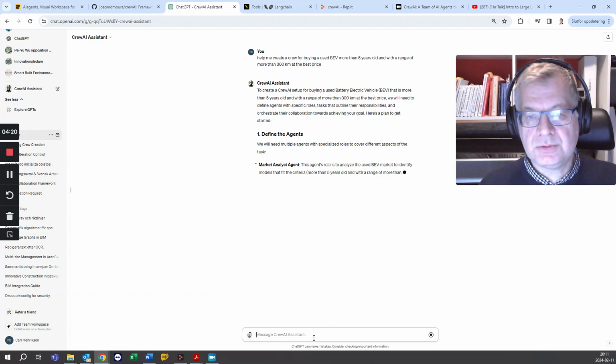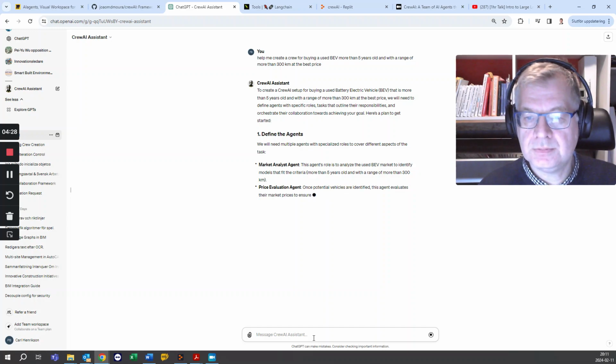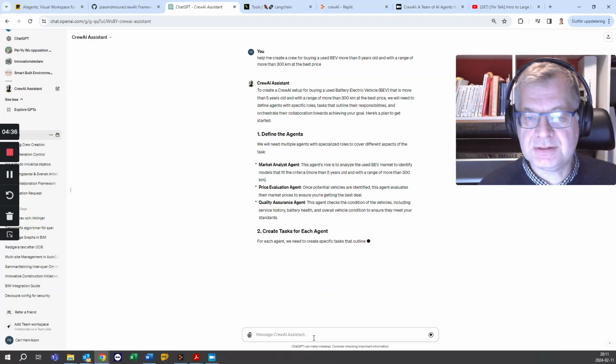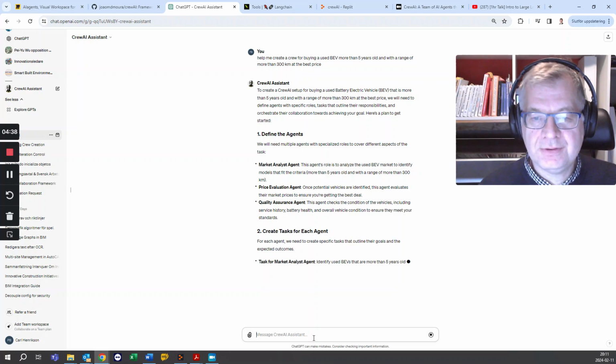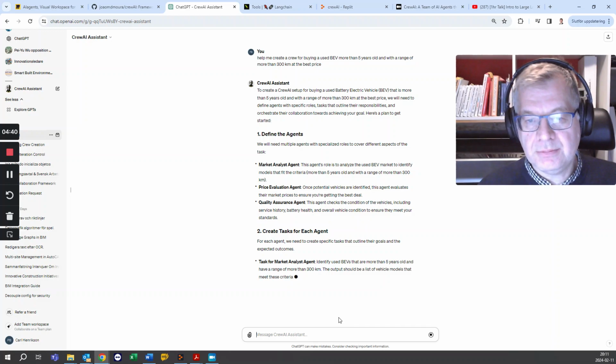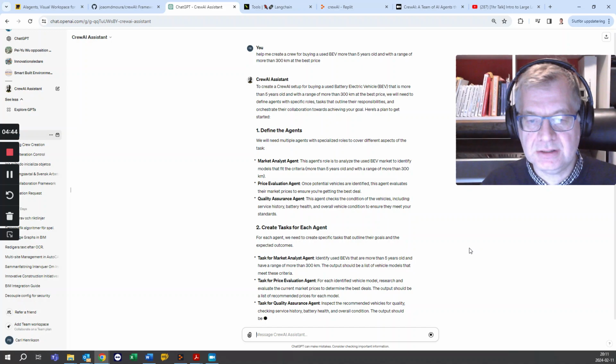Okay, so it will now define the agents and the roles. You can see it invents some different kind of personas here: market analyst agent, price evaluation agent, quality assurance agent, and so on.